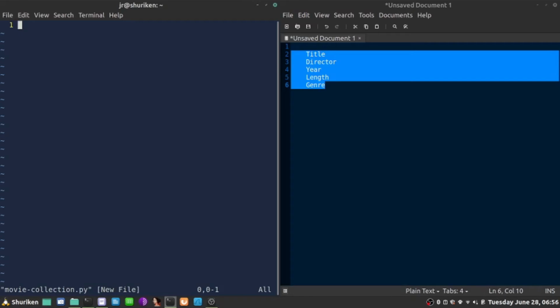So how would I go about that? The dictionary is basically going to be like this: movie info. Let's call it movie info. And the dictionary is basically key value pairs in the braces. On the right hand side, I decided that these are going to be categories kept in my movie.